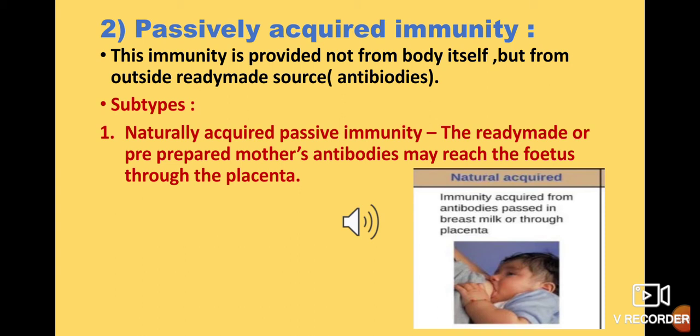The child is very small, so his body has not started developing immunity. So to protect itself, the antibodies come from the mother's body. The mother is providing the antibodies to the child. As they come from outside in a natural form, it is known as naturally acquired passive immunity.